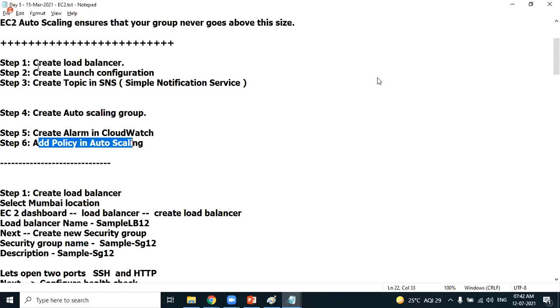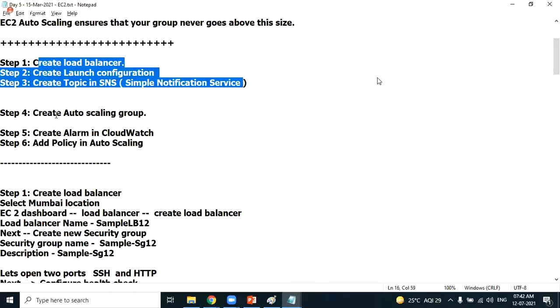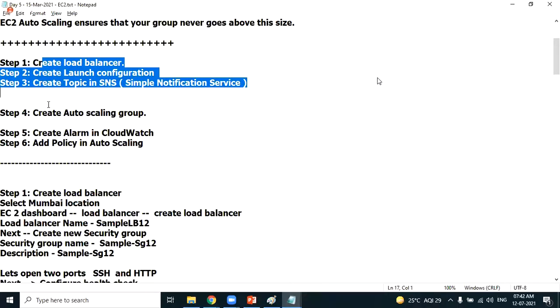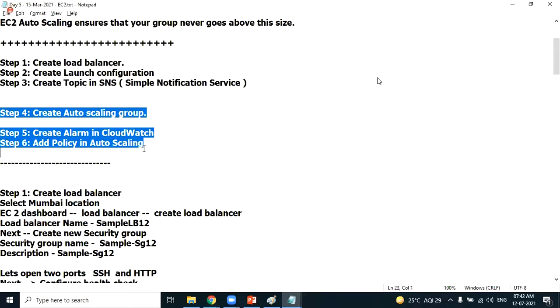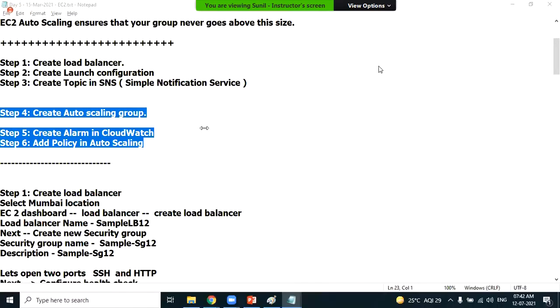What we have done is we have created the load balancer, the launch configuration, the topic, and then the auto scaling group. This is still creation in progress. So we will continue this tomorrow. I'll keep all the steps ready so that we can quickly complete the remaining steps in tomorrow's session and experience how exactly the auto scaling configurations can be done in real time. Okay, I hope you have enjoyed this session. The balance practicals, we'll see in tomorrow's session.